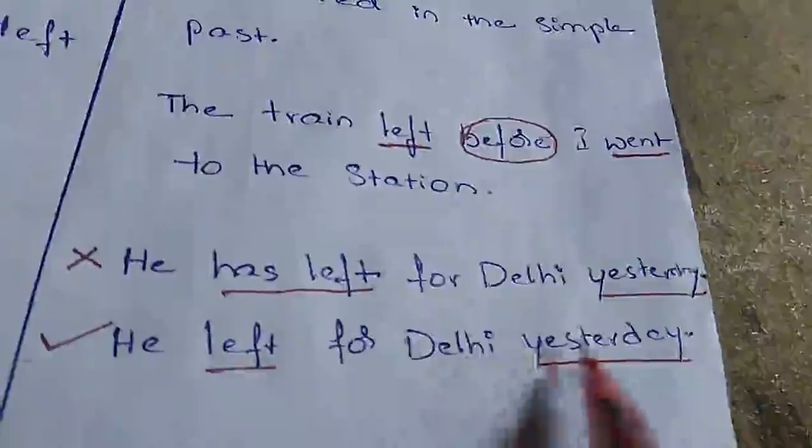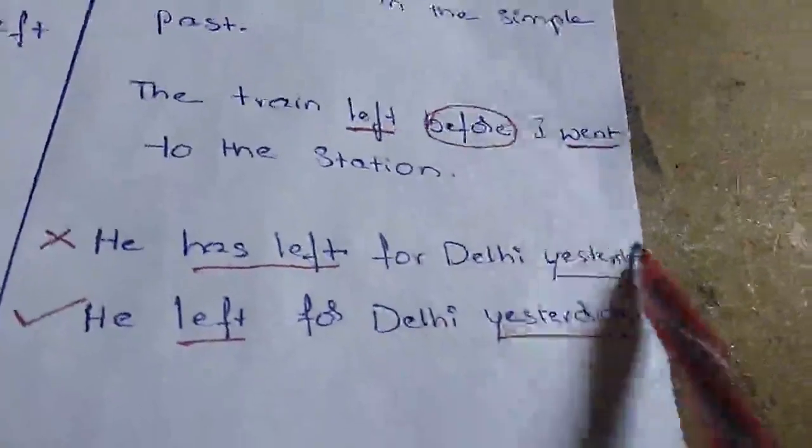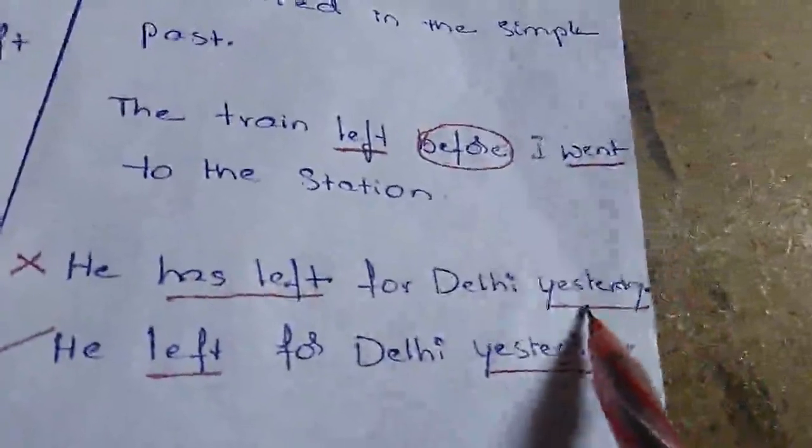See here, he has left for Delhi yesterday. He left for Delhi yesterday. Both sentences mean the same, but here yesterday is a past time expression.